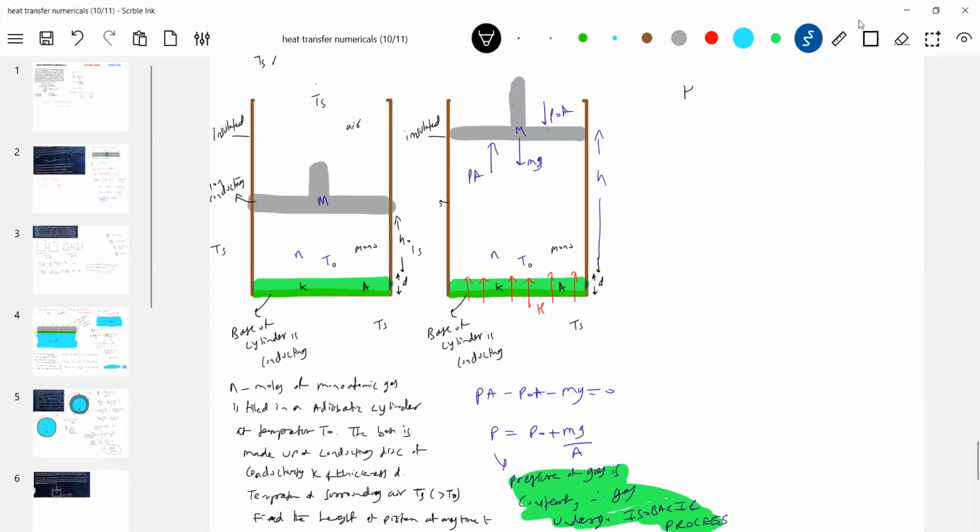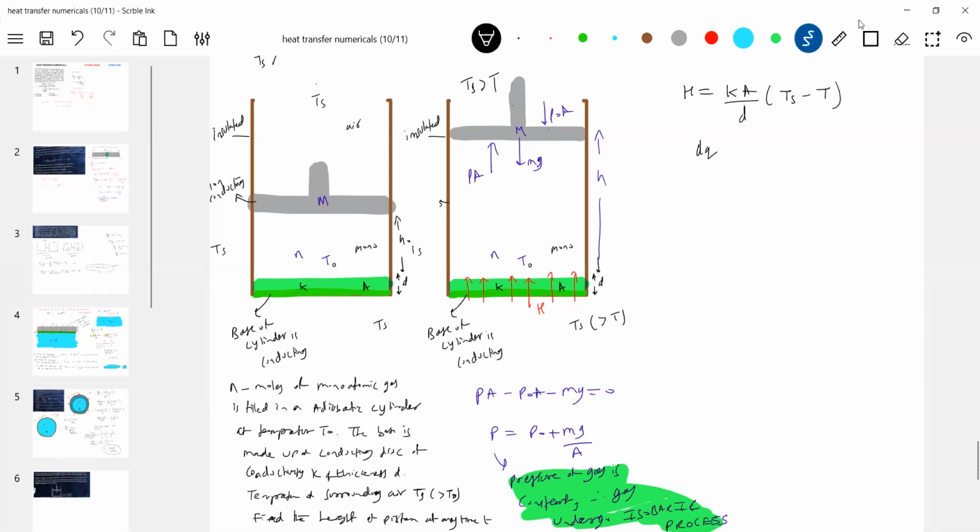So this will be H equals K A, thickness is d, temperature of surrounding Ts minus that of the gas. Is it okay? Because the gas is at high temperature, no? Ts is greater than T, so therefore the gas will acquire heat. What is H?